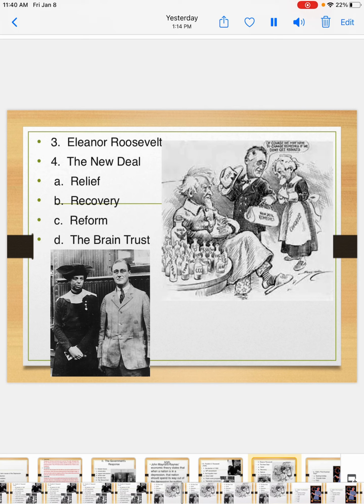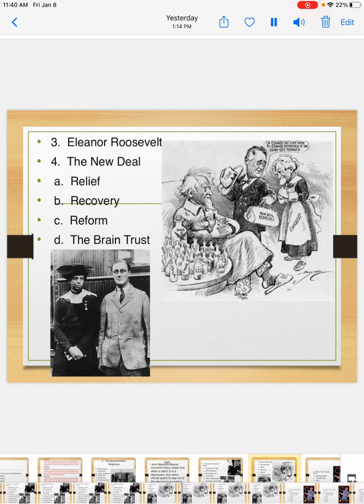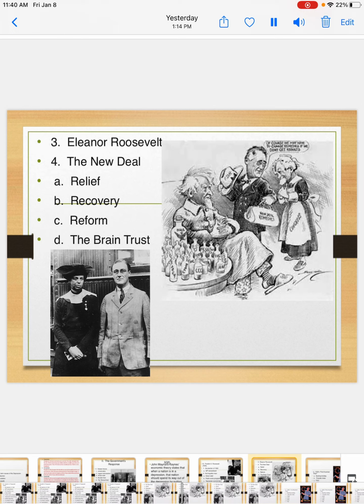The New Deal, this is a really important topic that you need to pay attention to. It will be on the LEAP test. It's always on there and on your test. So the New Deal is the name that is given to the policies that FDR proposed and pushed through Congress to end the Great Depression.